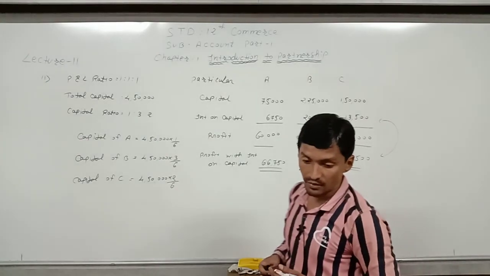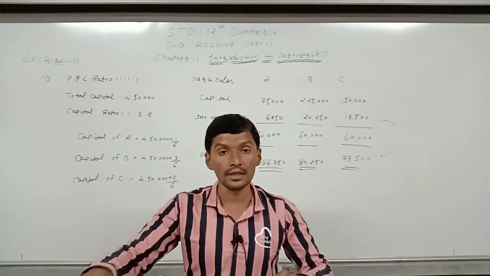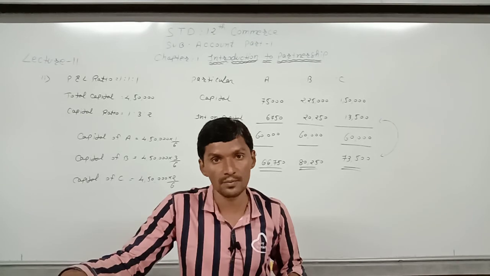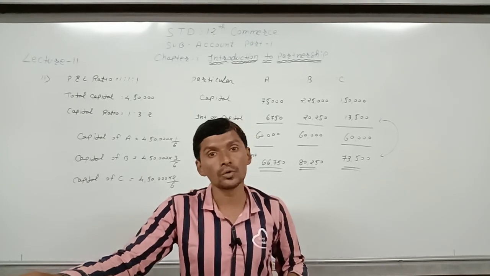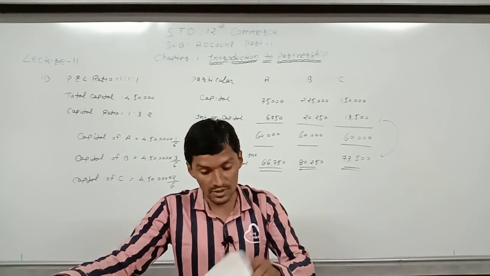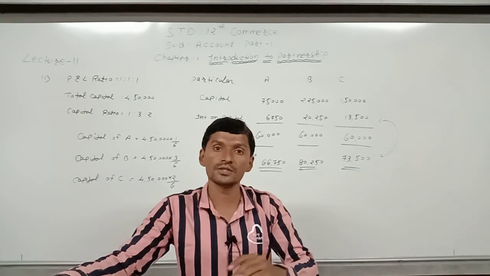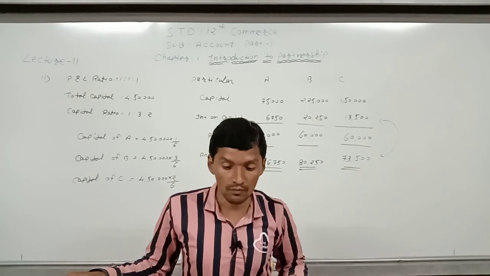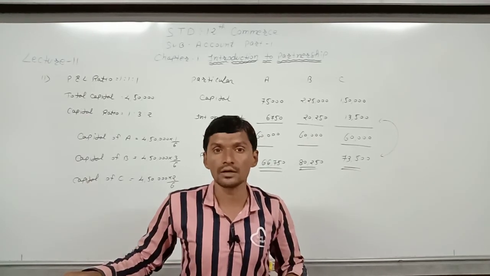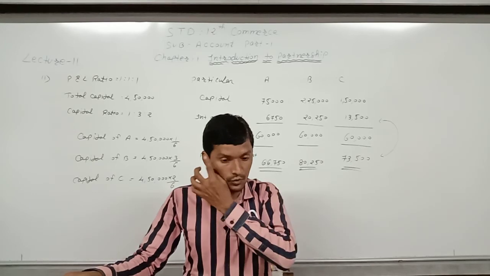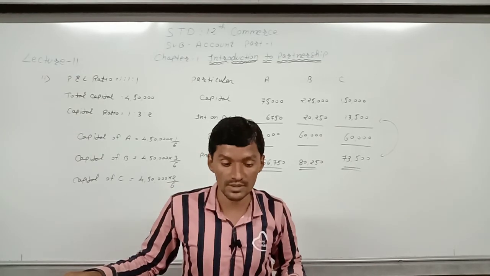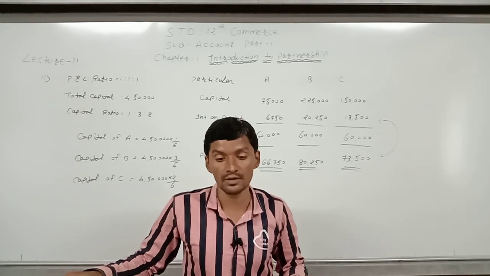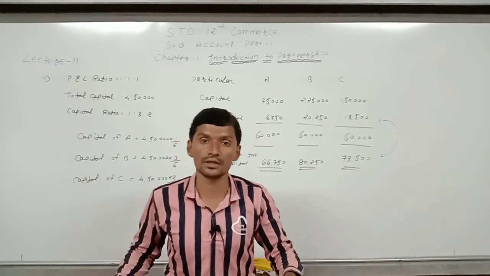So students, we have discussed all 11 sums and also all 11 examples from this chapter. This chapter is concluded here because sums number 8 to 12 are not asked in the board exam according to the board pattern. So from the next lecture we will start a new chapter, and in homework you have to write sums number 7 to 11 two times, and in the next lecture we will discuss a new chapter.